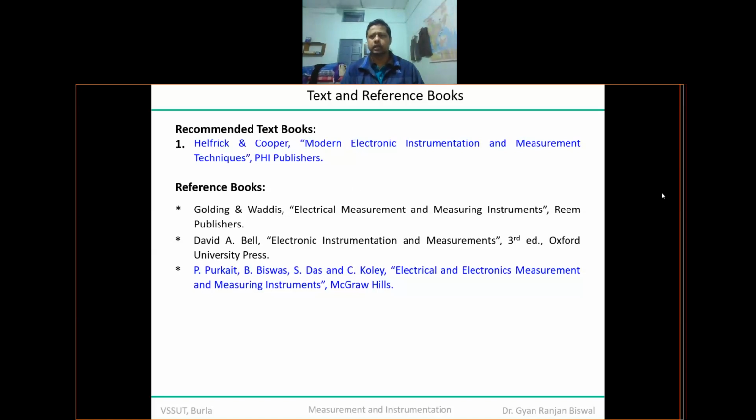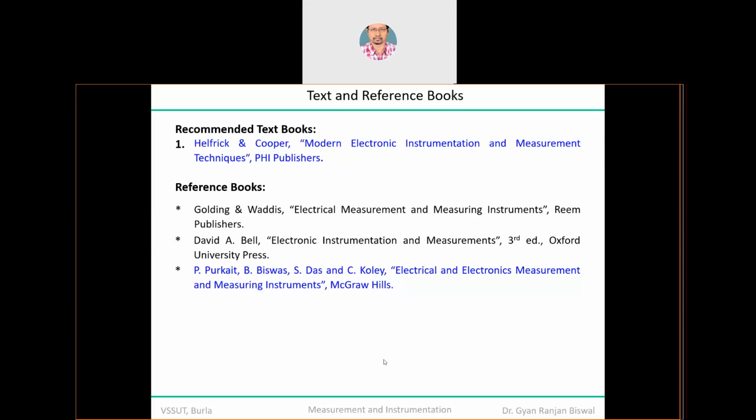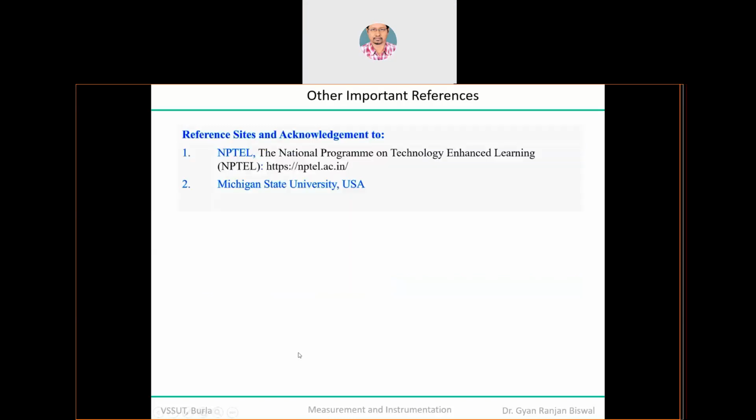Other than that, there is David Bell, one of my favorite books, Electronic Instrumentation and Measurements. If you wish, you can refer to that particular book as well. It's up to you which book you want to refer to. Maybe one or two books are more than sufficient. So let's proceed with today's discussion.